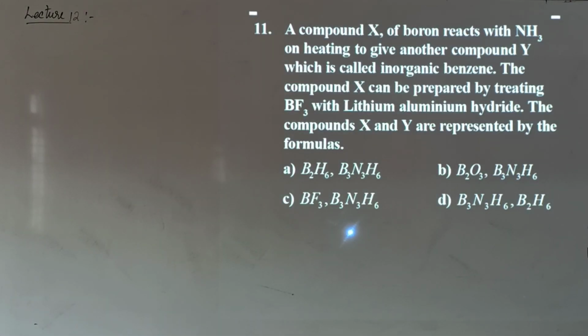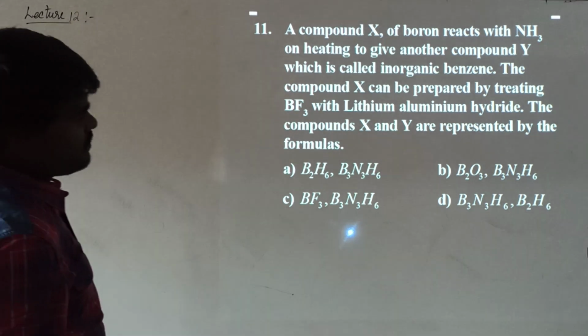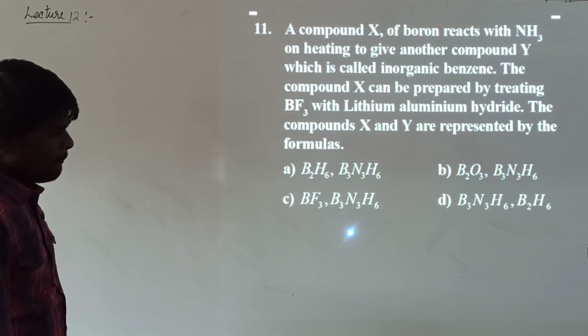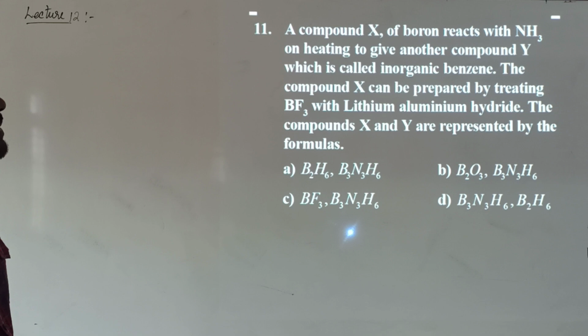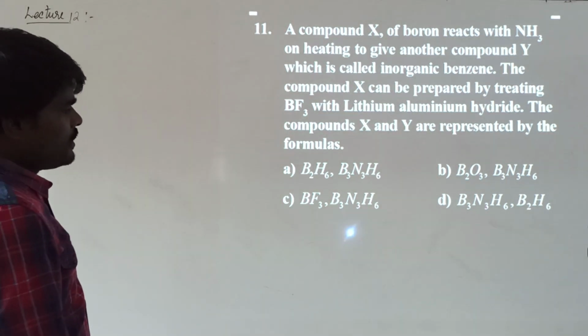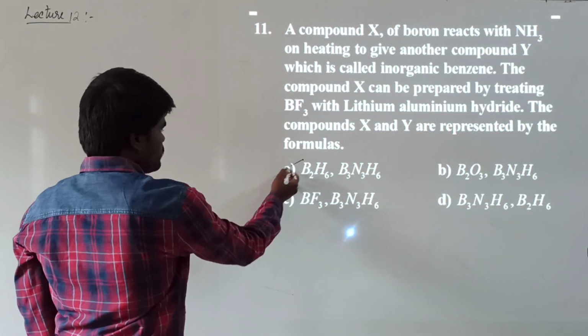A compound X of boron reacts with ammonia on heating to give another compound Y, which is called inorganic benzene. The compound X can be prepared by treating boron trifluoride with lithium aluminum hydride. The compound X and Y are respectively. The compound X and Y can be represented by the formulas. See, basically here X and Y is asking. X and Y will be